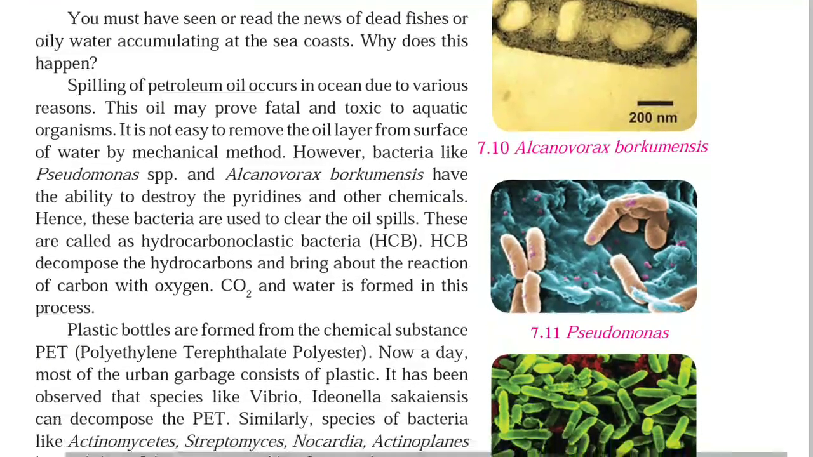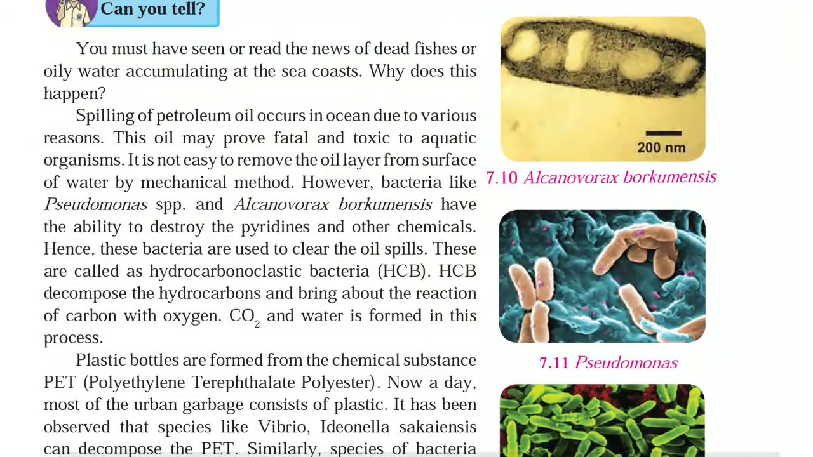You must have seen or read the news of dead fishes or oily water accumulating at the sea coast. Why does this happen? Spilling of petroleum oil occurs in the ocean due to various reasons. This oil may prove fatal and toxic to aquatic organisms. It is not easy to remove the oil layer from the surface of water by mechanical methods.